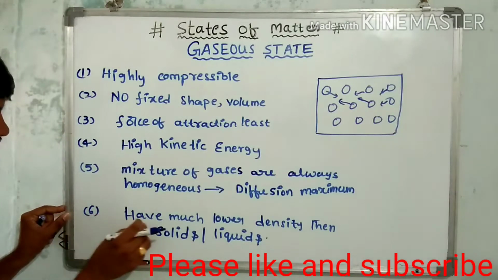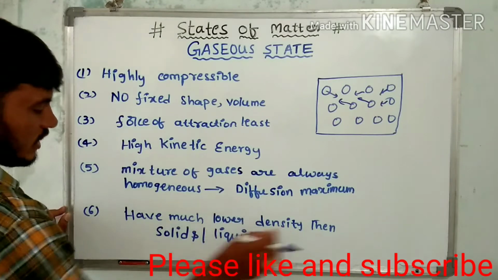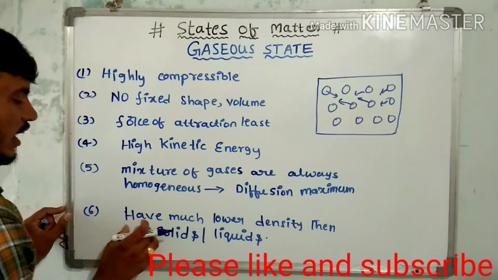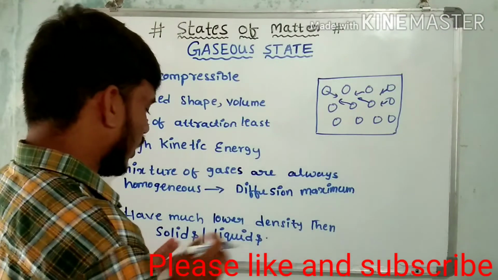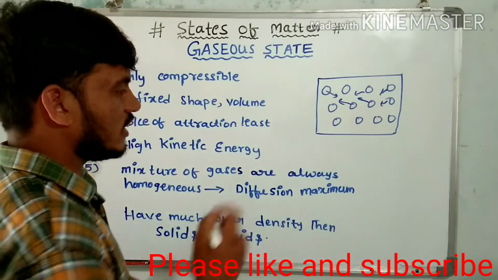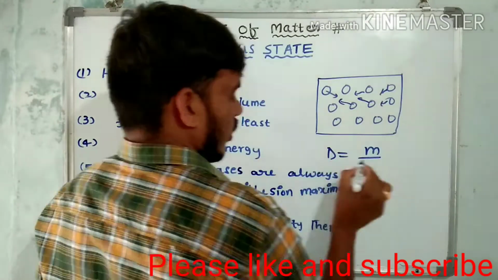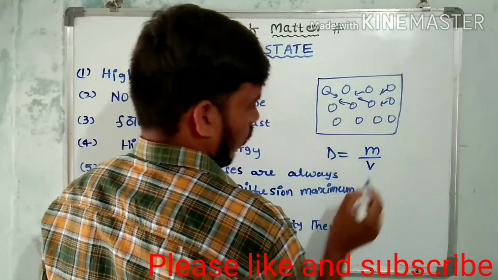And the sixth one is that gases have much lower density than solids and liquids. Gas density is less compared to liquids and solids. The reason is that density is equal to mass by volume.